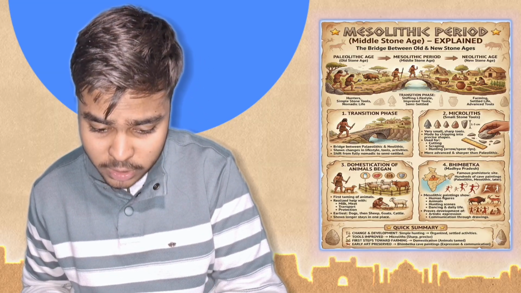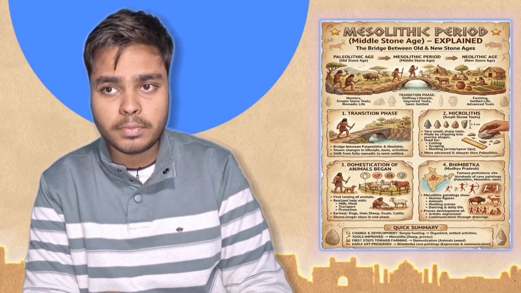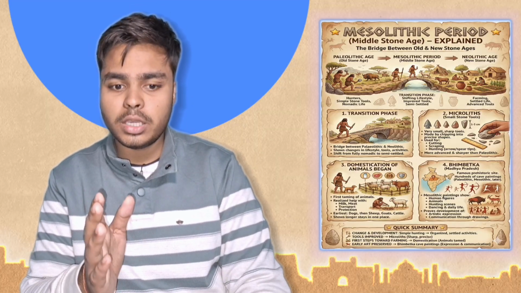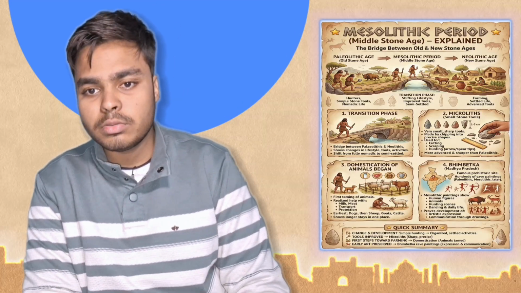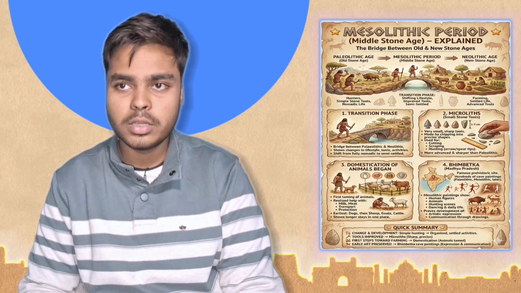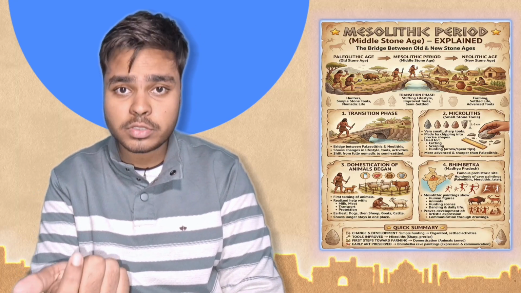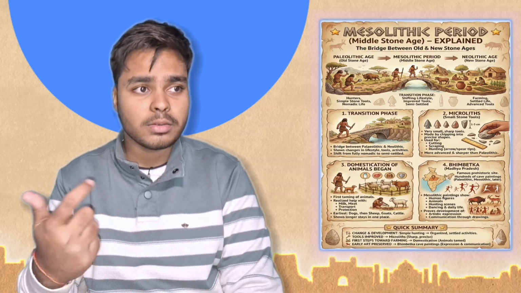Microliths, small stone tools, were developed. So now it all started that small stone tools were made in this period, that the artistry has started, everything has started to come into the greater picture, into the mainstream. So people started to make some small artistic tools, like making rosaries out of stones. Making rosaries out of stones is a good example of it.